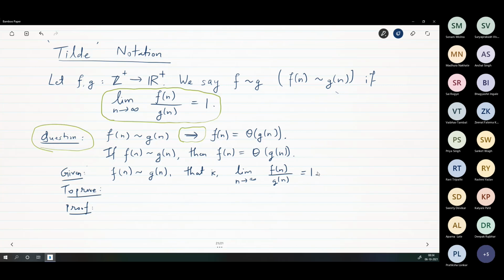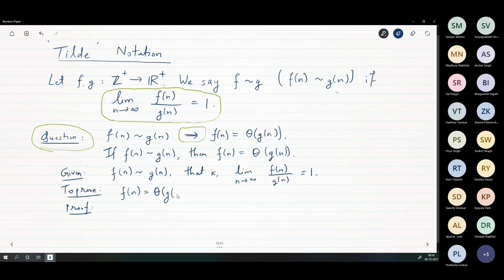If this is given to us, what should we prove? We need to prove f of n is theta of g of n. Okay, so we need to prove that f of n is theta of g.